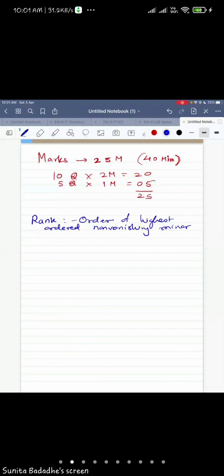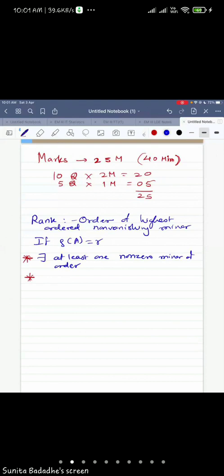We denote it by the letter R. So if rank of matrix A is not 0, if rank of A is R, then there exists at least one minor, and how should it be? Non-zero. So this is the condition. There exists at least one minor of order R, which is non-zero.